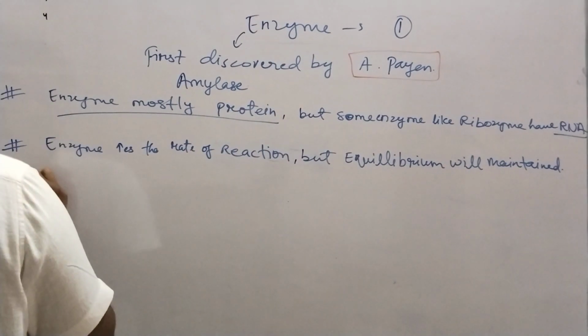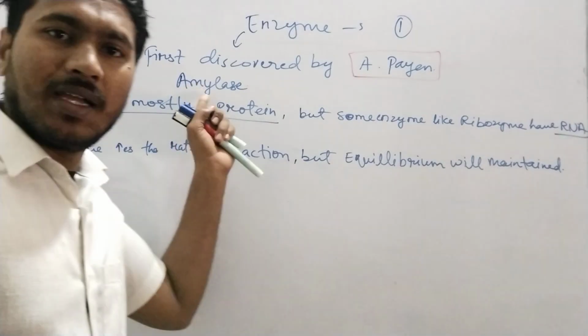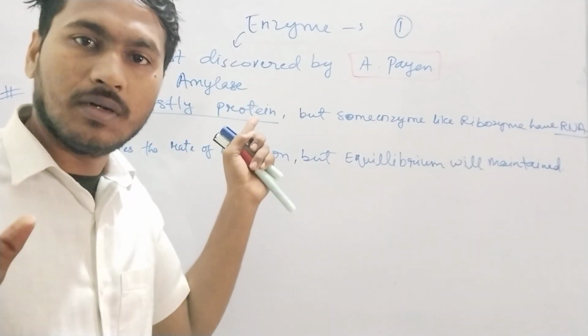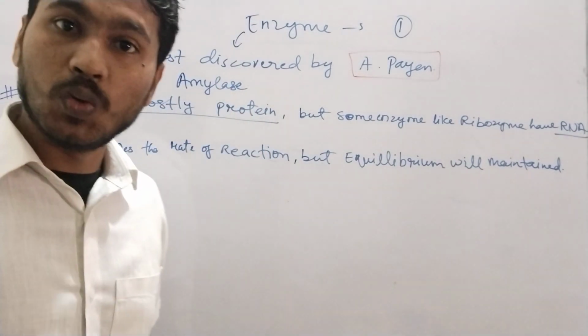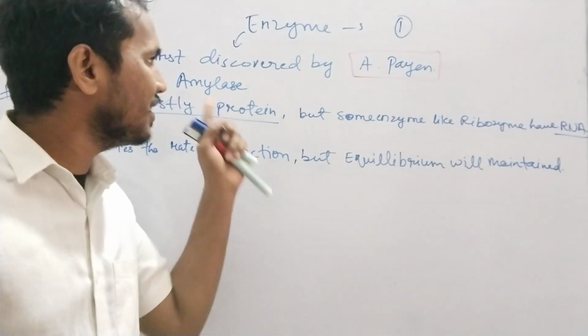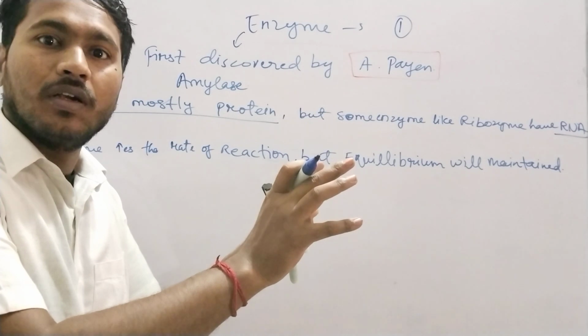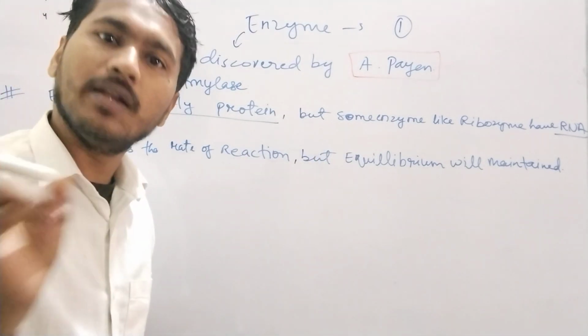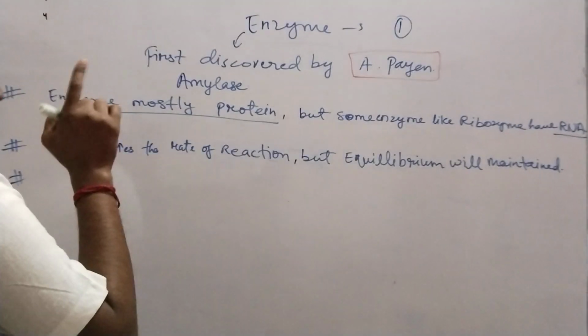Third thing: if we take amylase, will this amylase digest lipid? No. Will this amylase digest protein? No. What will it digest? It will digest carbohydrate. So amylase is specific to what? Carbohydrate, not lipid, not protein.